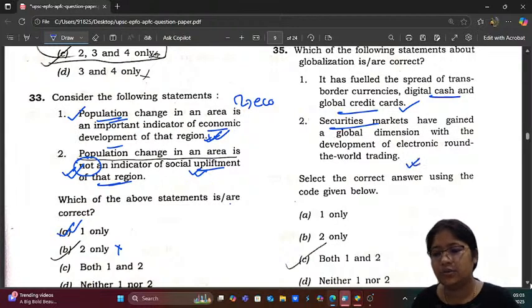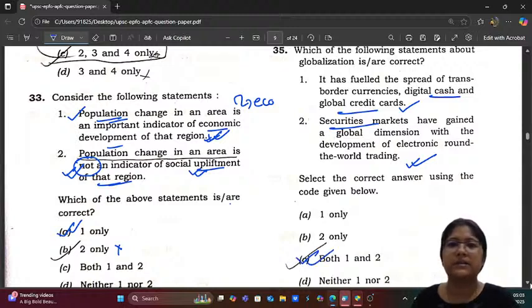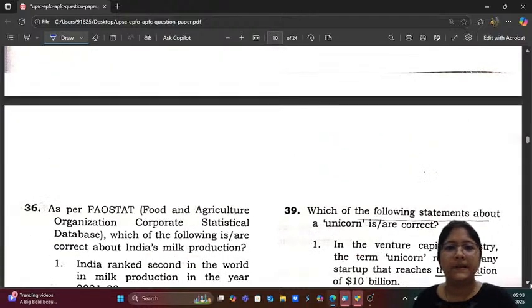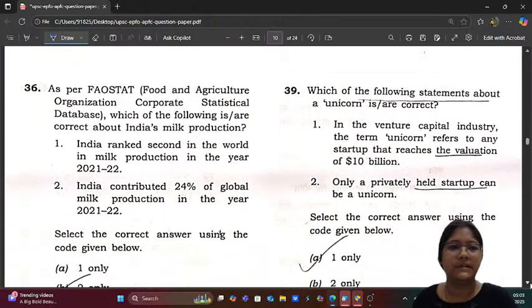This is also correct, right? So here both 1 and 2 are correct. Securities market and all the currencies, the financial currencies, everything are being globalized. So both 1 and 2 are correct. Next, coming to question number 36.